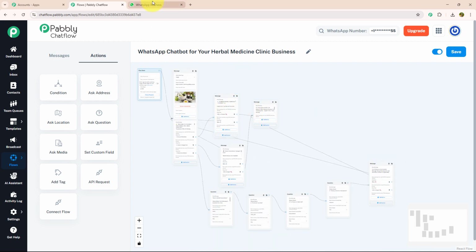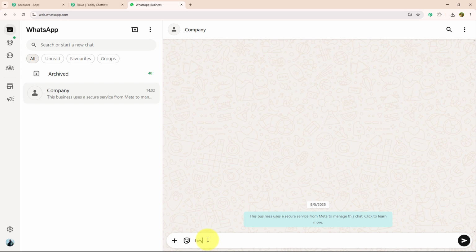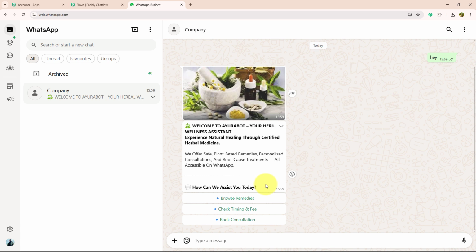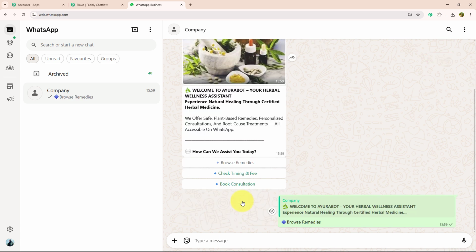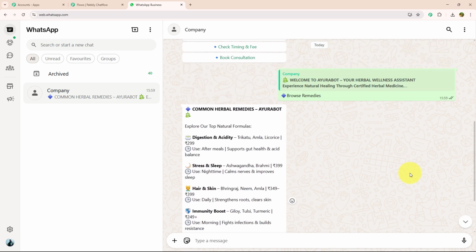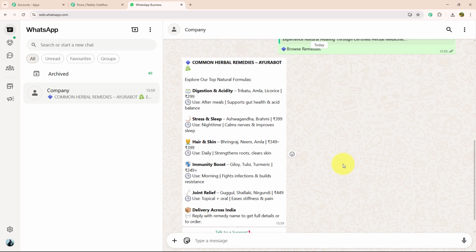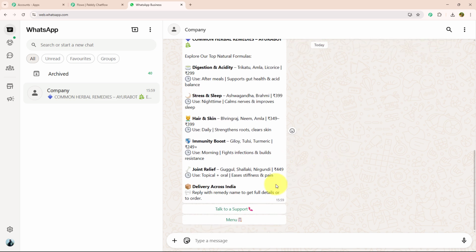For that, I need to open WhatsApp Web, and over here, I'm going to type a key message, for example, hey. As soon as I entered my key message, I got a response in which they welcome me, and with that they provided me 3 action buttons: browse remedy, check timing and fee, and book consultation. I'm going to click on browse remedies. As soon as I selected browse remedy, I got a message in which they mention all the remedies for different concerns. And with that, they provided me 2 action buttons, talk to support and menu.